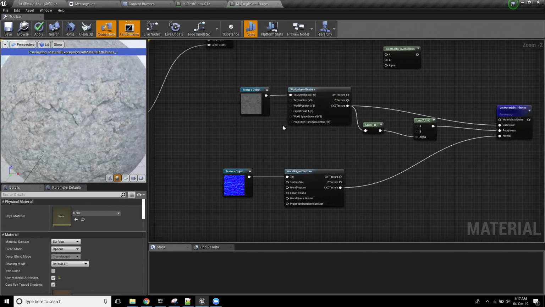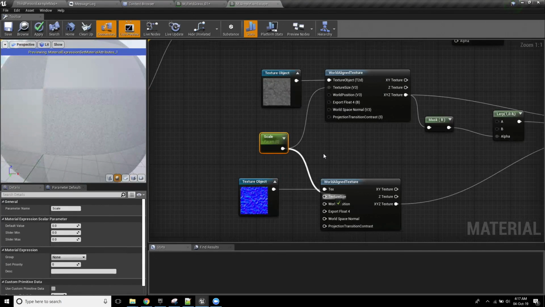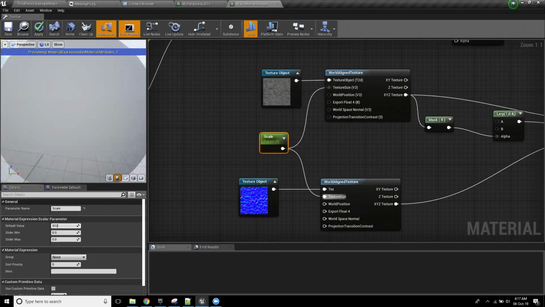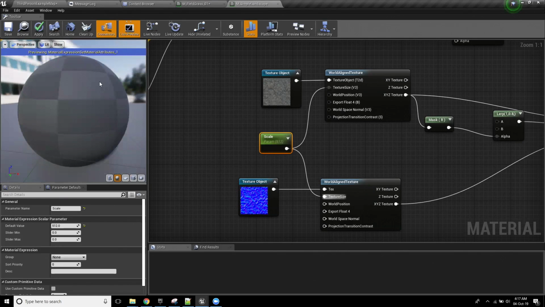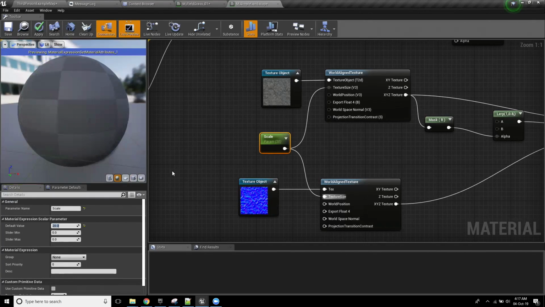And oh, actually, one little thing I'm going to add is a scale, and I'm going to plug this into texture size. This controls how big that projection going onto it is. If I set this to 512, you'll see that, give it just a second. Sorry, Victor, I know I'm micro zooming. It's a force of habit. You can see here that if I set that to 512, it's quite large. If I drop it down to 20, we'll see a tiling texture. So in this situation, I'm just going to set it to 512 and move on with my day.